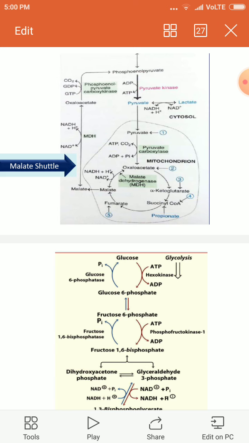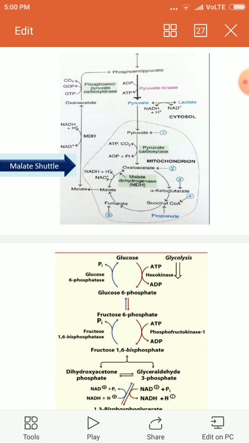Now this malate which is formed is shuttled through the malate shuttle pathway. Malate is converted back to oxaloacetate with the help of malate dehydrogenase, the mitochondrial malate dehydrogenase.